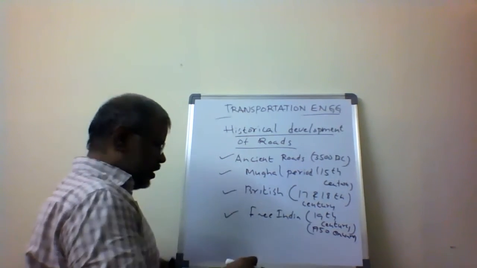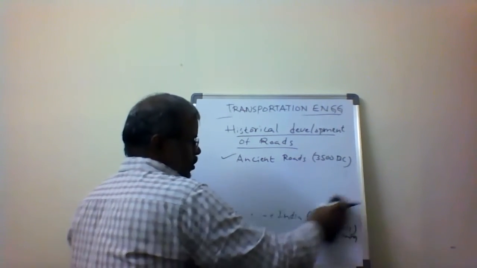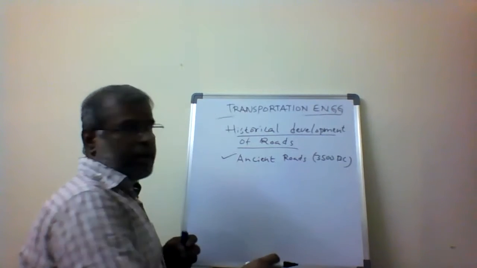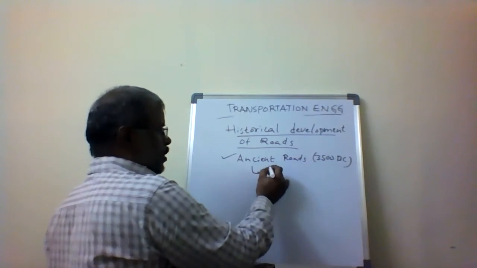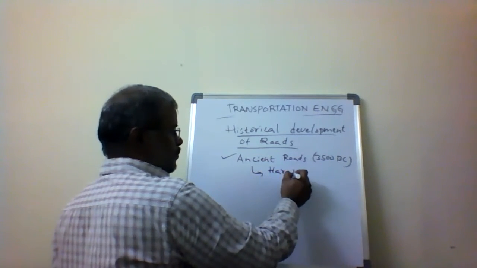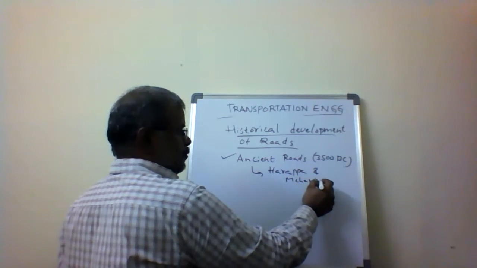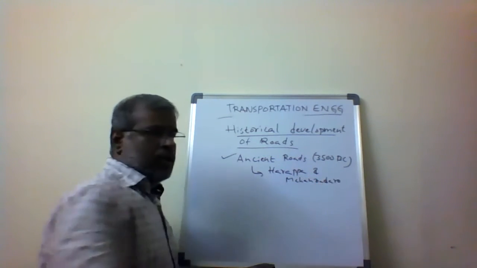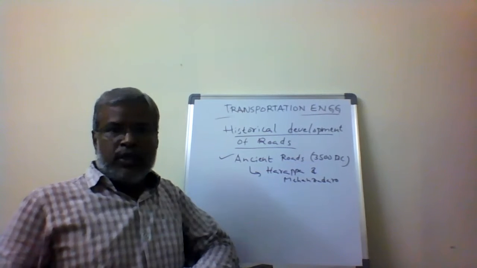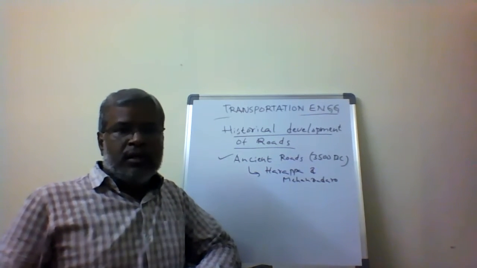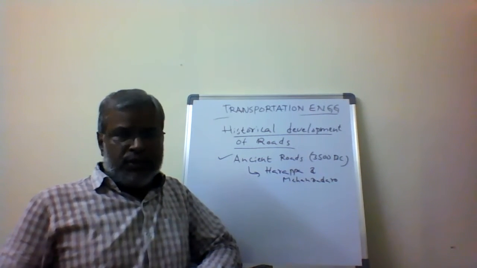So the ancient roads, 3000 to 3500 BC, started with Harappa and Mohenjo-daro. Throughout the world, the Romans are the pioneers in road construction.